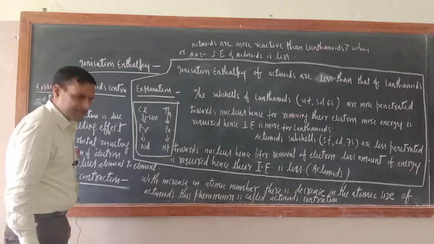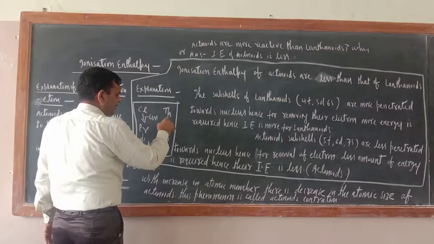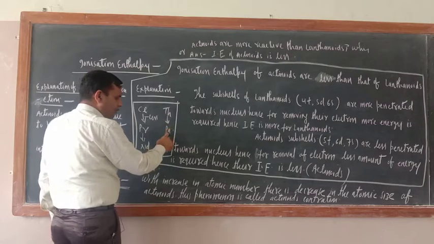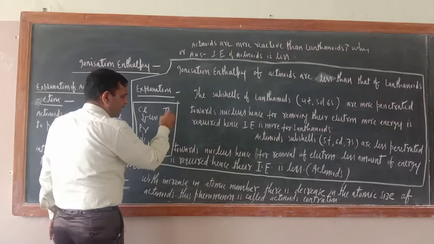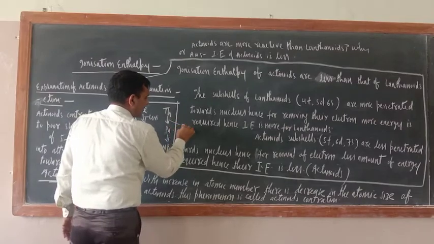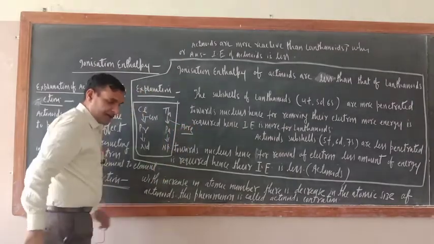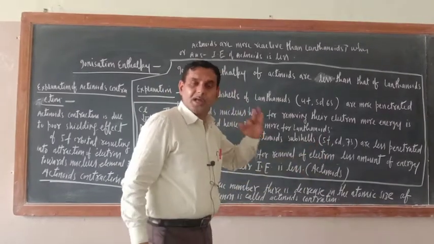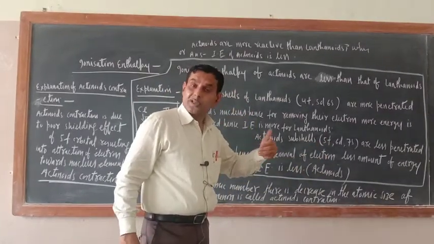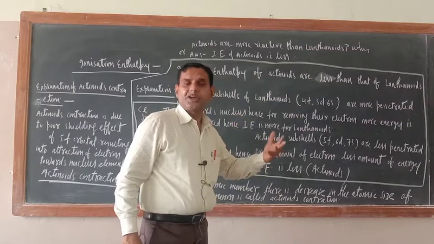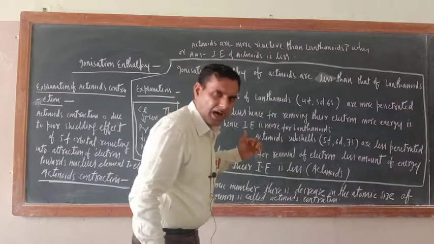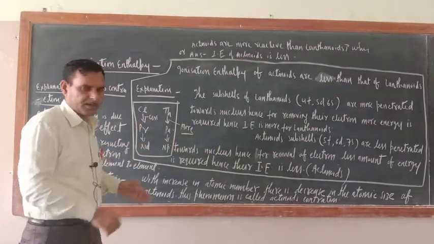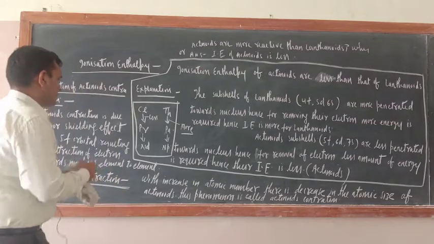Lanthanide contraction is less. In the case of thorium to protactinium or protactinium to neptunium, actinoid contraction is more, element to element. So why? Element to element, actinoid contraction is more than that of lanthanide contraction. Why? This is the question. I hope that you have got the meaning of this one.